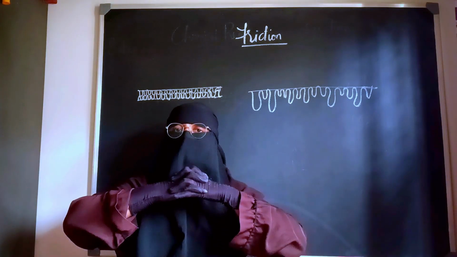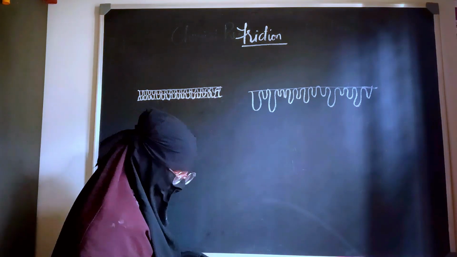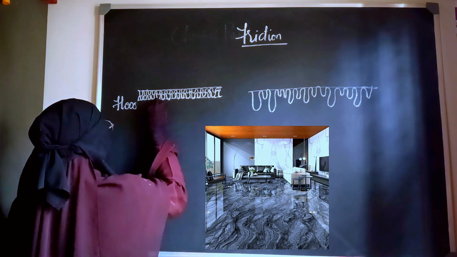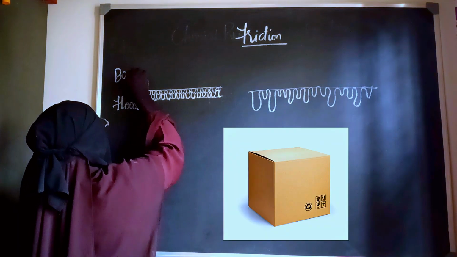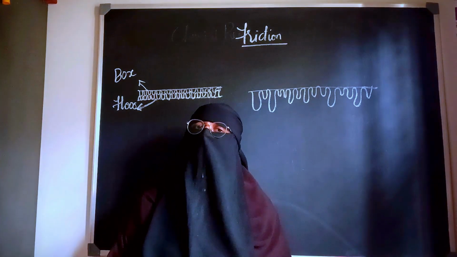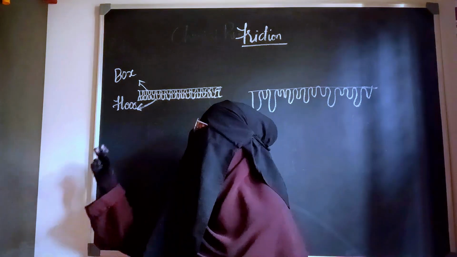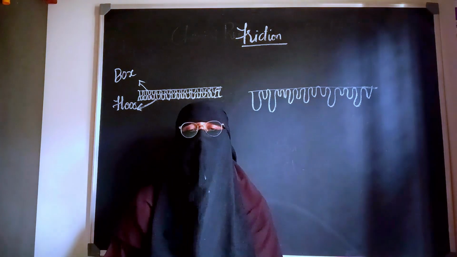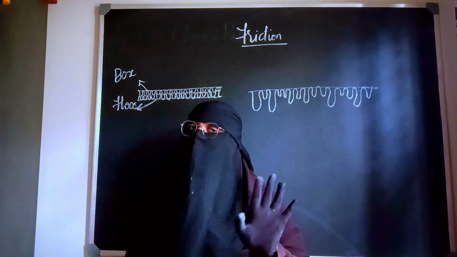That will make us feel it is difficult to move the object. For example, think that this surface is a marble floor and this surface is a box. It can be any box that I'm trying to move. Whenever I try to move it, I obviously get to know that I have to apply a lot of force. I have to apply the force because there is friction already existing due to the interlocking of the irregularities. If I have to overcome this interlocking, then I have to apply a lot of force.